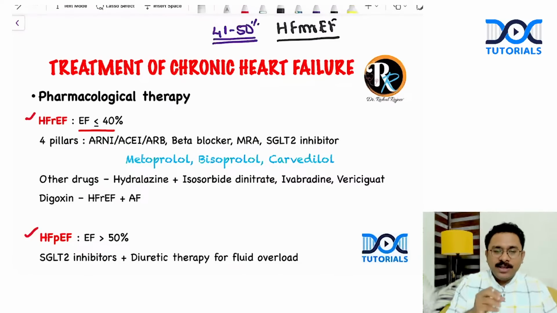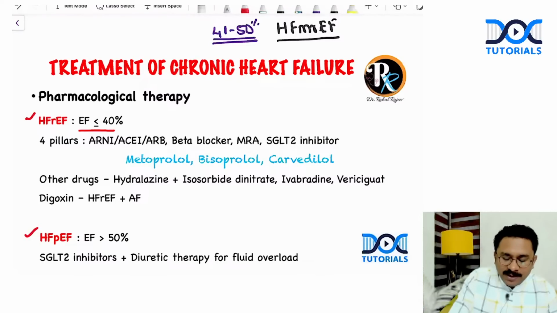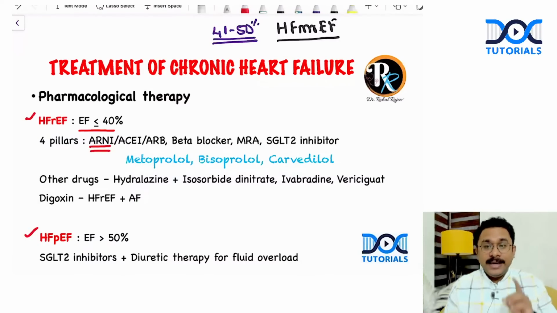Now, in a patient with heart failure with reduced ejection fraction, very important question, what are the 4 pillars? Have I told you this or not? Very, very important potential question. So the first pillar is ARNI. What is ARNI? Angiotensin receptor blocker, neprilysin inhibitor. If ARNI is not available, you can opt for either an ACE inhibitor or ARB.